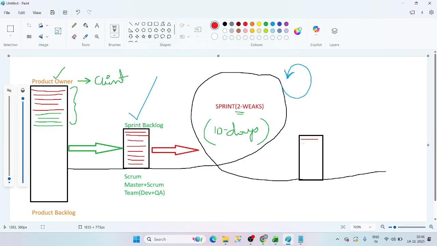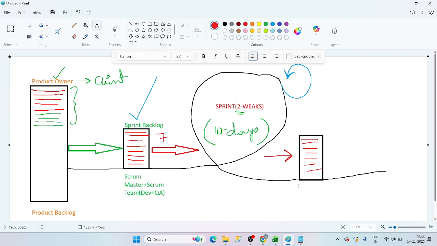Okay, now what we are doing, guys? After completing the work on the 10th day, after completing the 7 items, what we are doing? We are showcasing the product to the clients. On day 10, the clients will come. This is called the sprint review, guys.